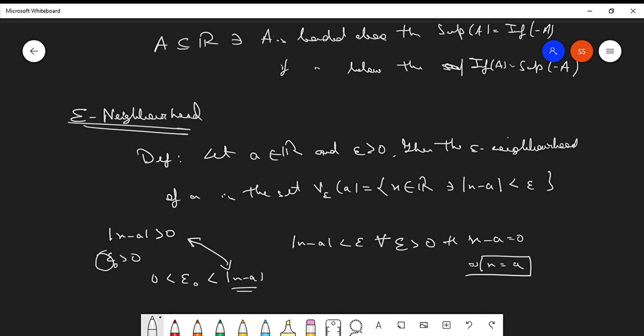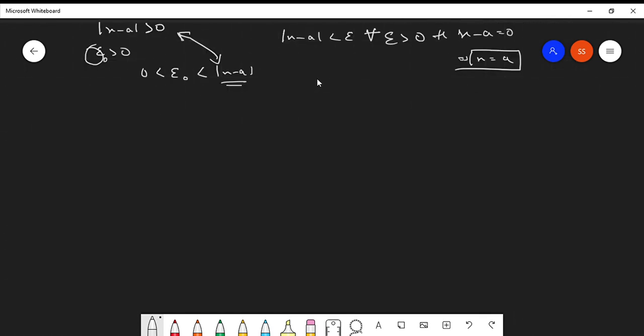Now suppose you have two real numbers x and y which belong to the set of reals, and we want to show that x is related to y by the partial order, or let's say x is less than or equal to y for now.